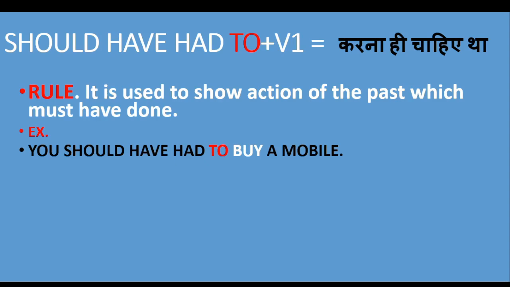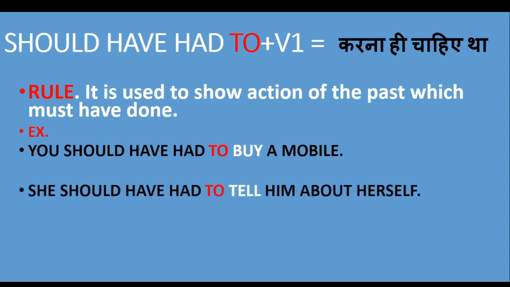Let me show you my second example. She should have had to tell him about herself. This sentence is also showing an essential action like telling him about herself. For example, there was a girl and her father wanted her to become a doctor. And when her father admitted her in medical college, then she said, Father, I don't want to become a doctor. Then her father said, you should have had to tell me about yourself. Then I would not have taken admission.